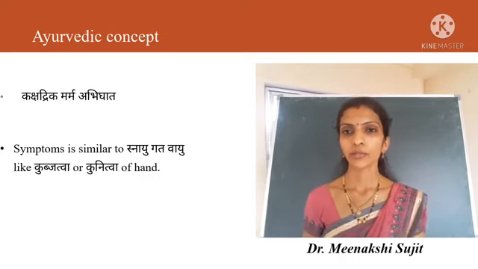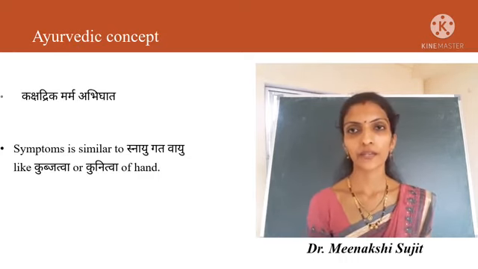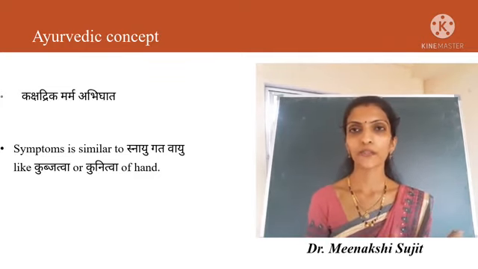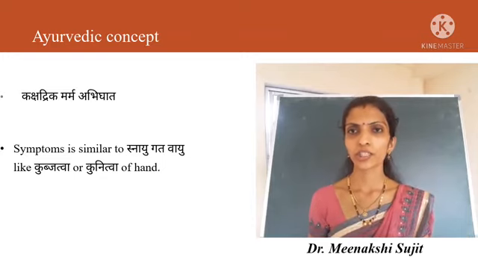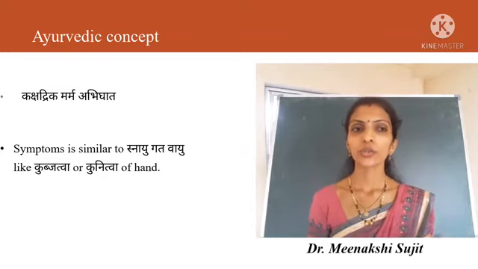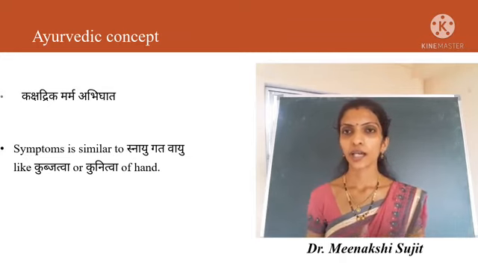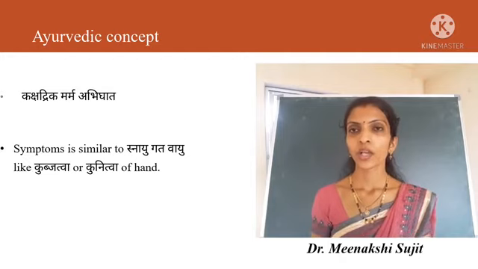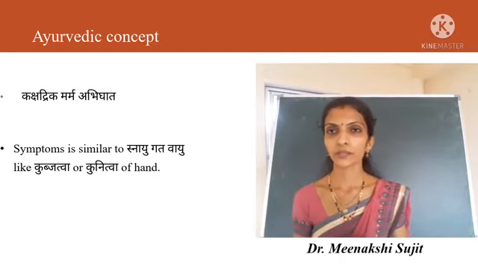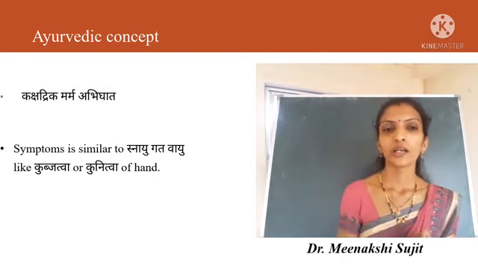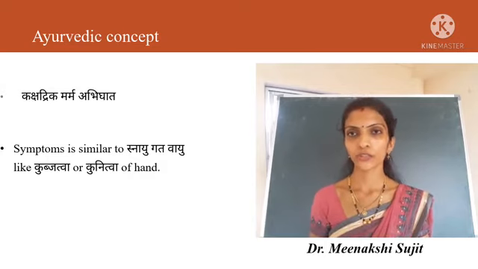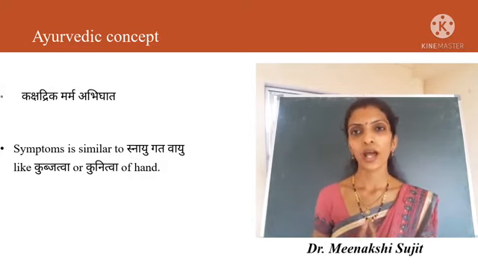Next, coming to the Ayurvedic part. In Ayurveda, this Erb's paralysis is compared with Kakshadruk Marma Abhighata, as this deformity is due to injury. The clinical features or symptoms are similar to the disease Snayugata Vayu, like Kubjatva and Kunitva of the hands.